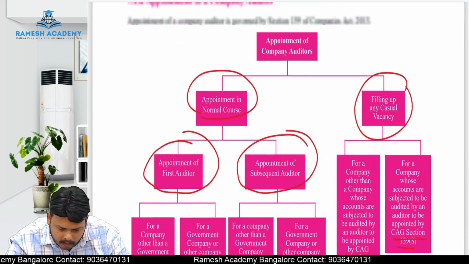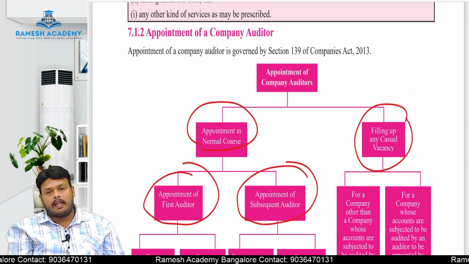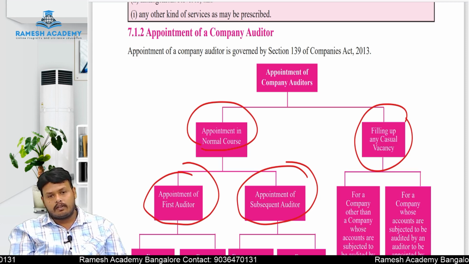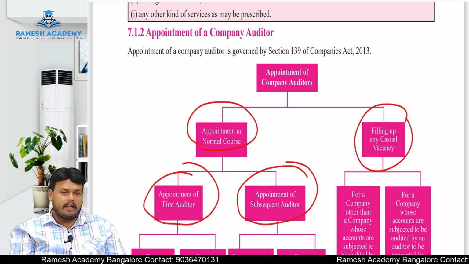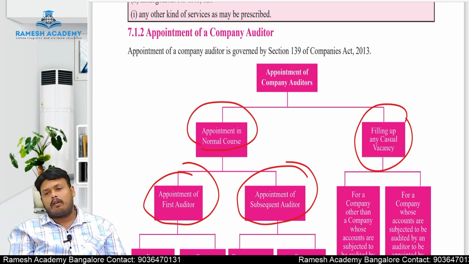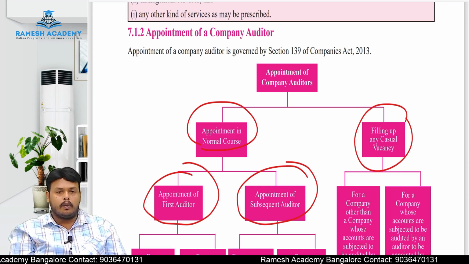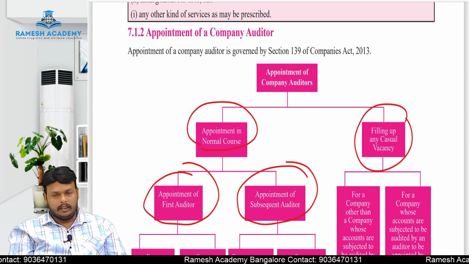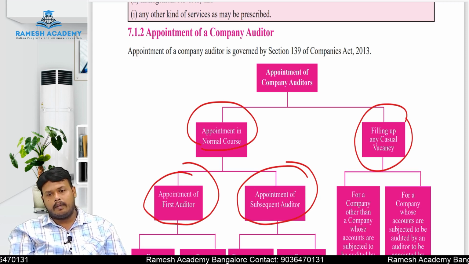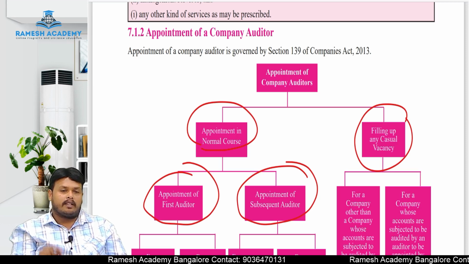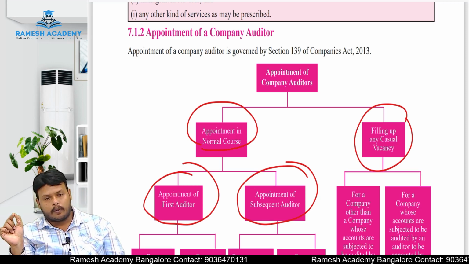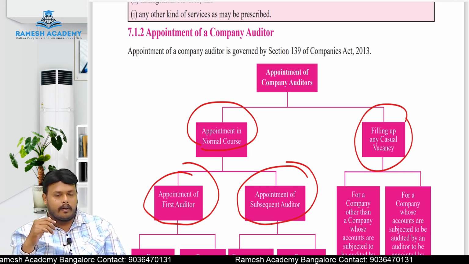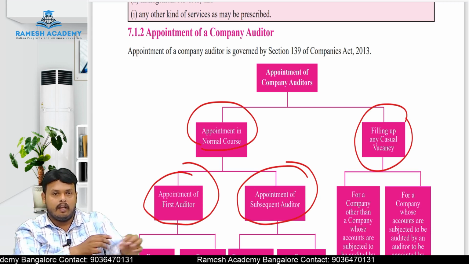Next, appointment of an auditor, section 139 of the Companies Act 2013. Section 141 deals with the qualification and disqualifications of an auditor, and section 139 deals with the appointment of an auditor. Remembering section numbers is not mandatory. If you remember, write it, and it's well and good. If you don't remember, please do not write the wrong sections in the exam, as it will give wrong implications. Instead, just write that as per the prescribed rules and regulations of the Companies Act 2013, an auditor can be appointed. Writing 140 or 141 instead of 139 would be a wrong inception.